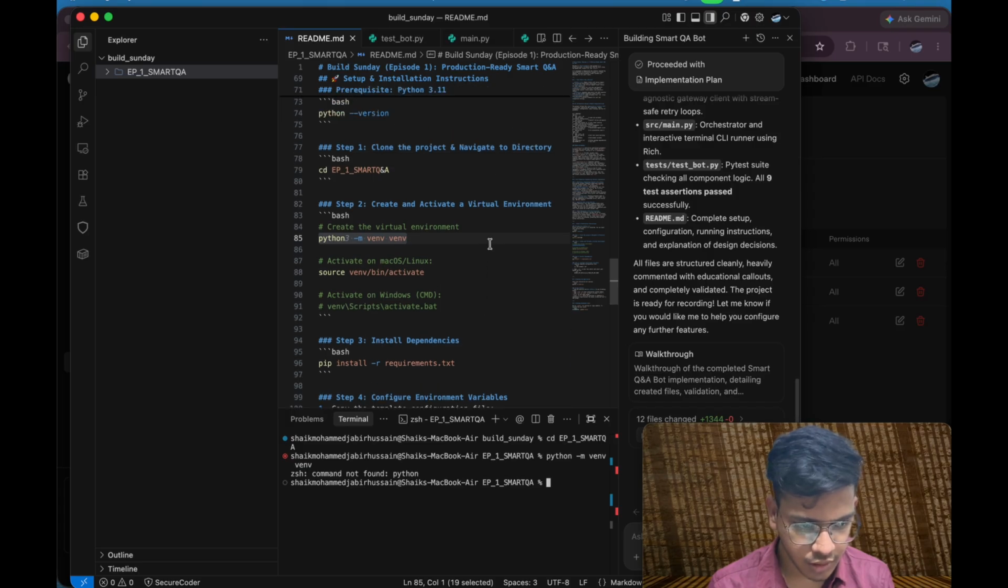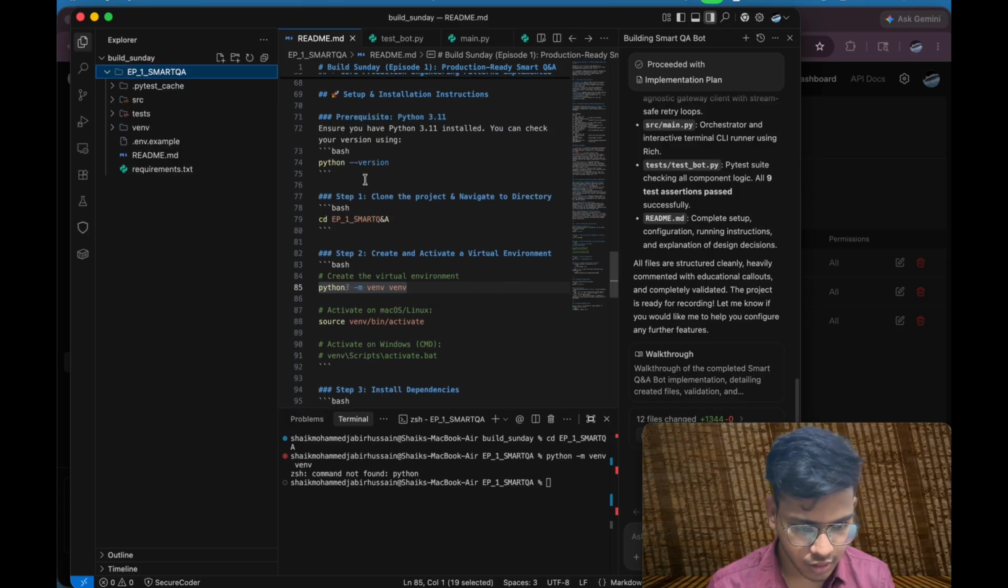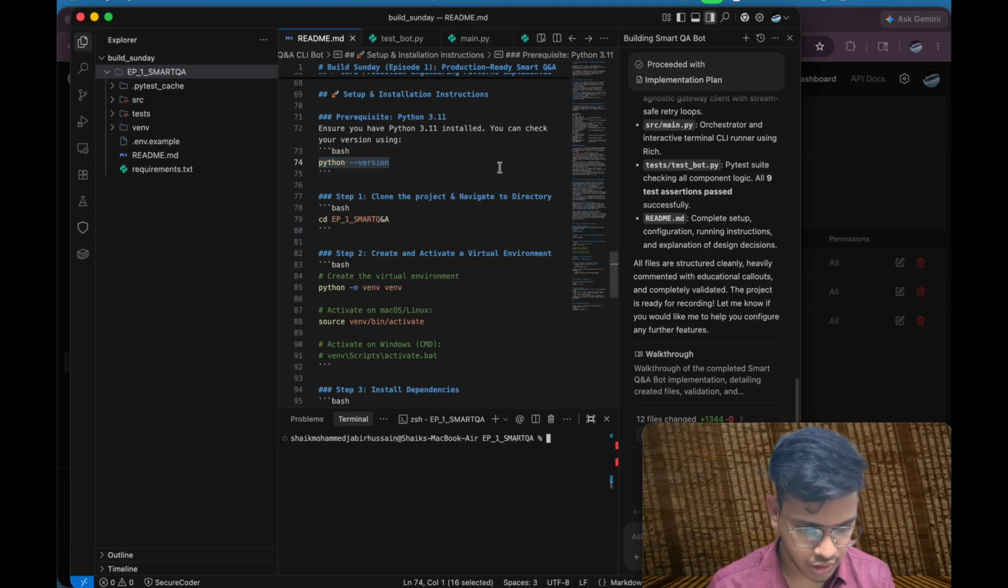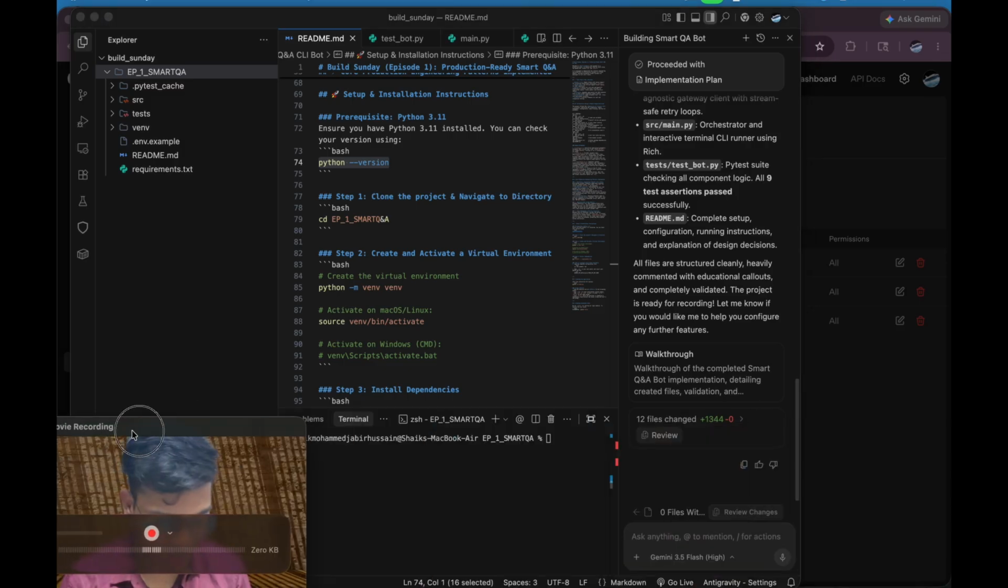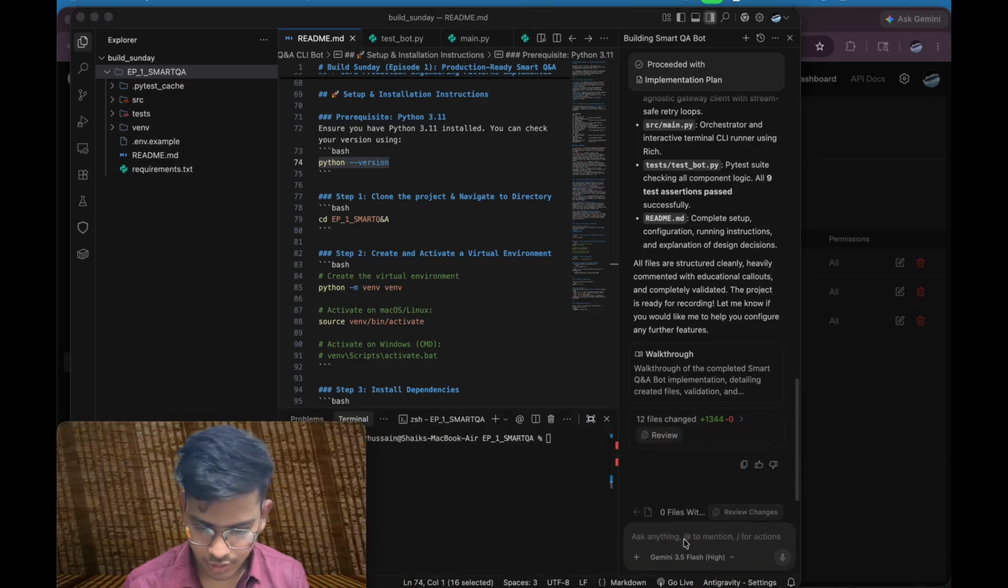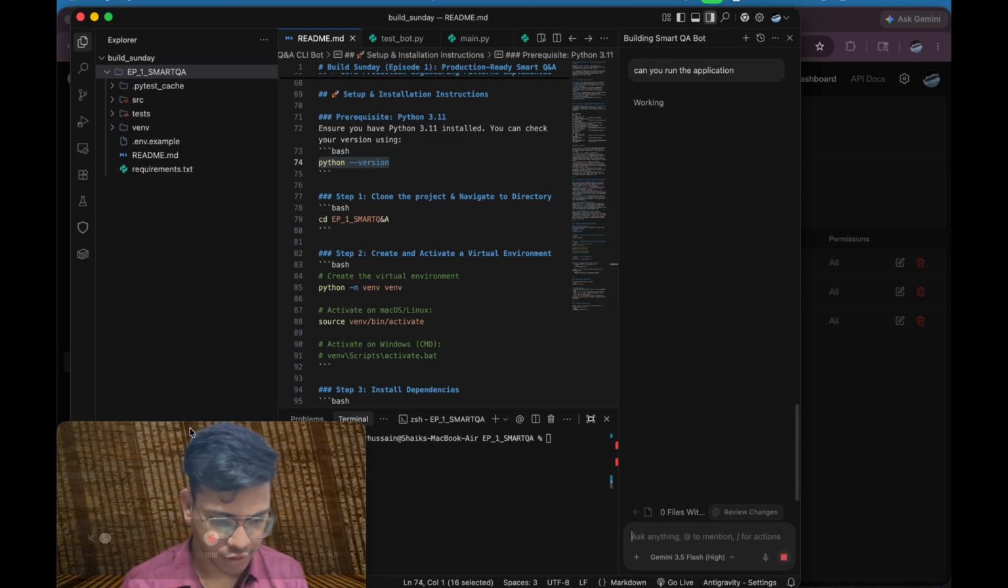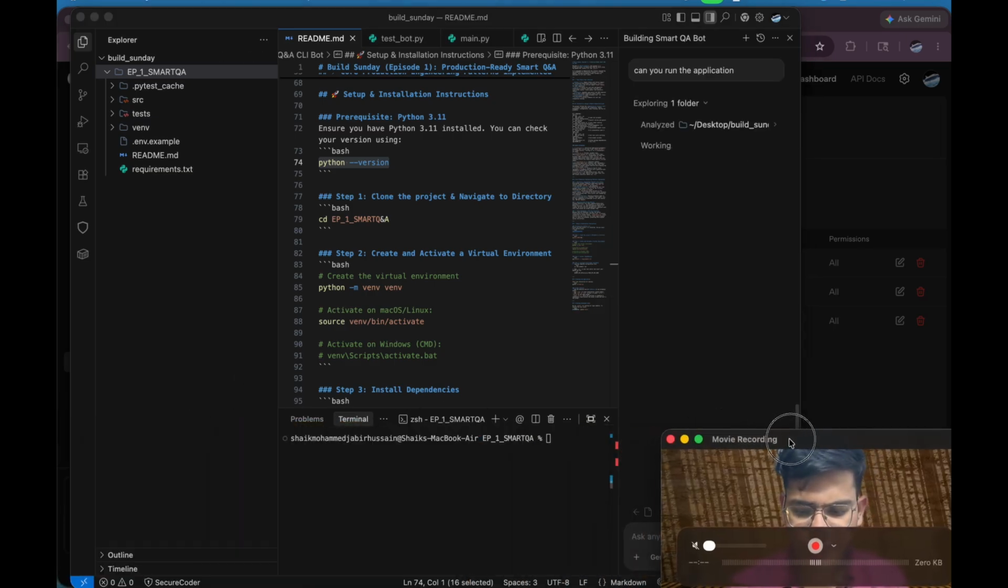Python not found. Okay, let's check the Python version here. Okay, why is it coming? Let's give it to the IDE itself. Why are we getting this? Can you run the application? Okay, so it is running the application. Let's give it some time.